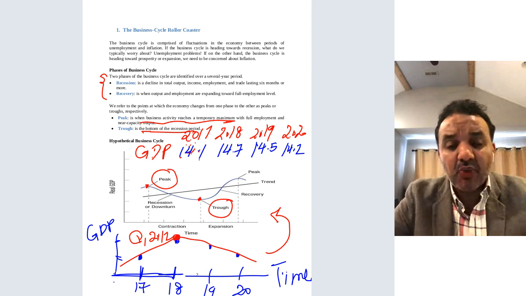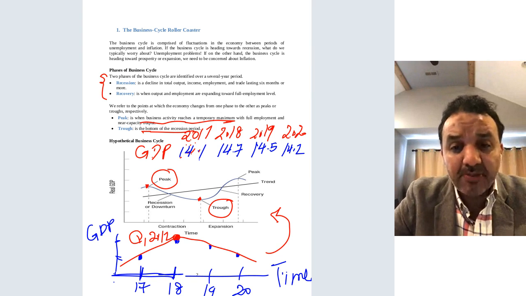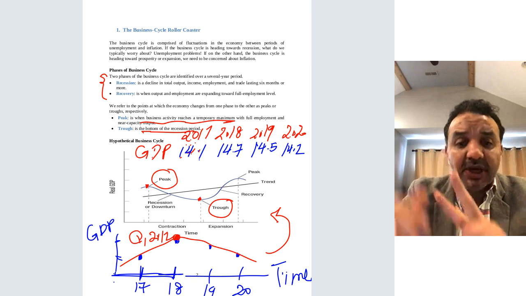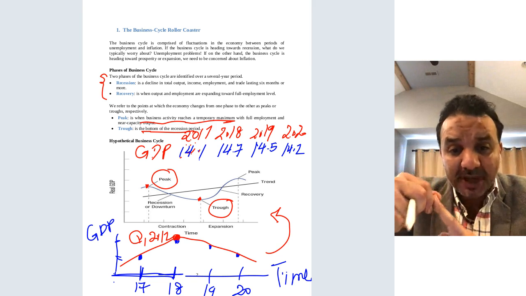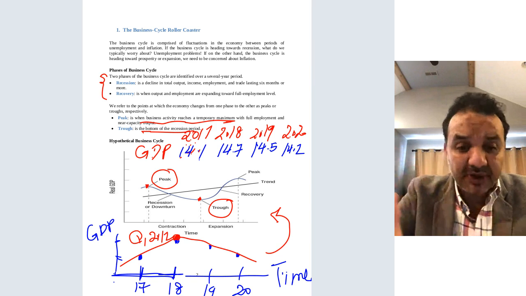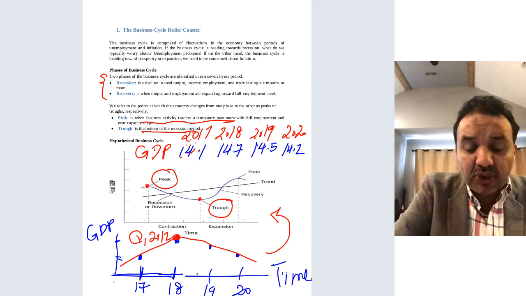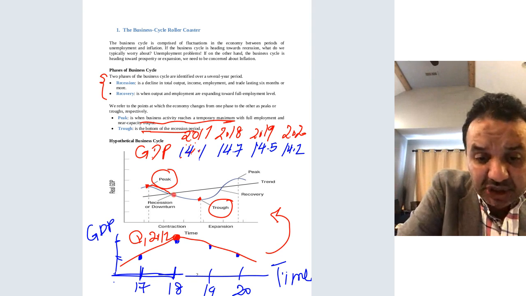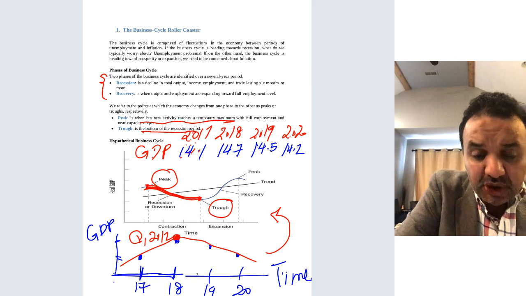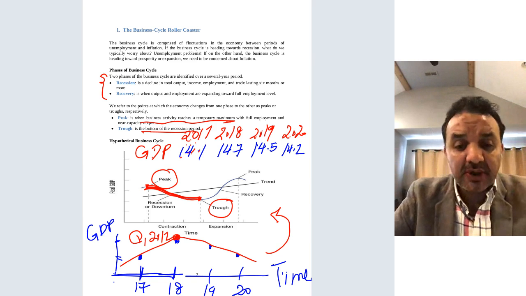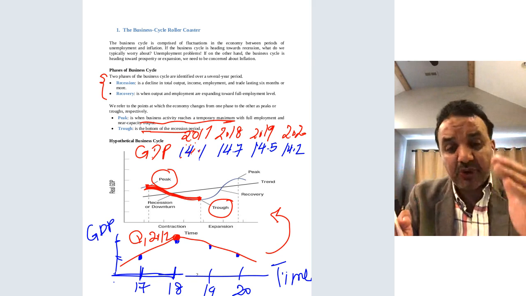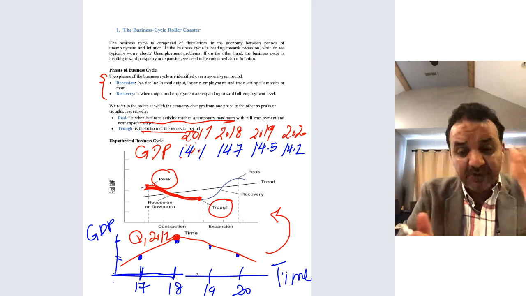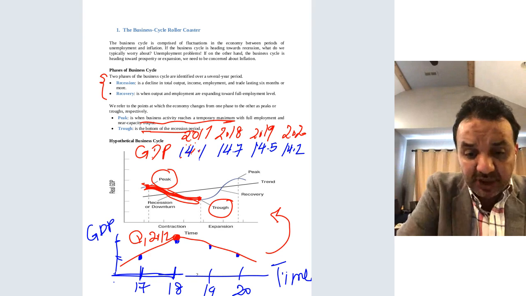What are the phases of the business cycle? We have two main phases. Phase number one is called recession, and the second one is called expansion, or booming, or recovery. Recession is what? This is a recession. You see this part. The economy enters into recession. We can define recession as the period between peak and trough. So this is a recession, as you can see.